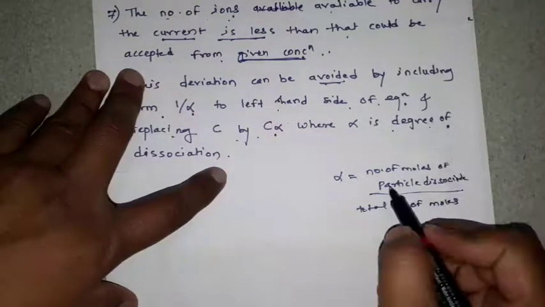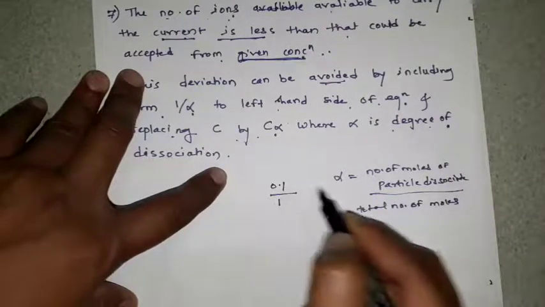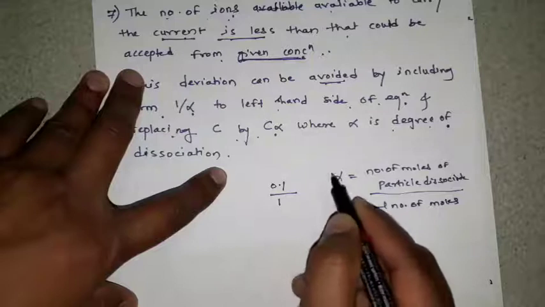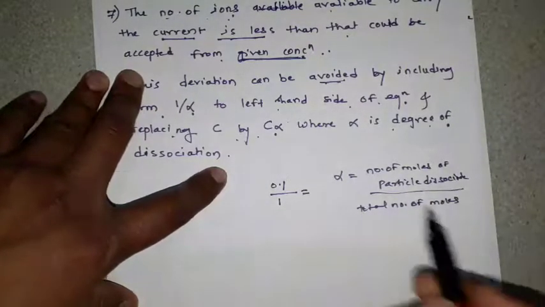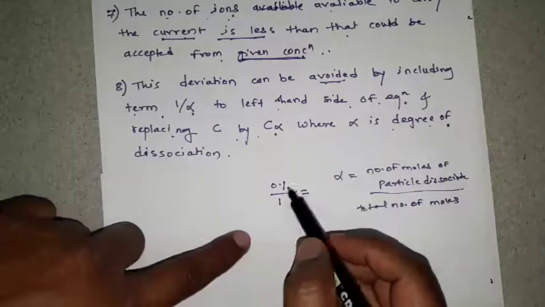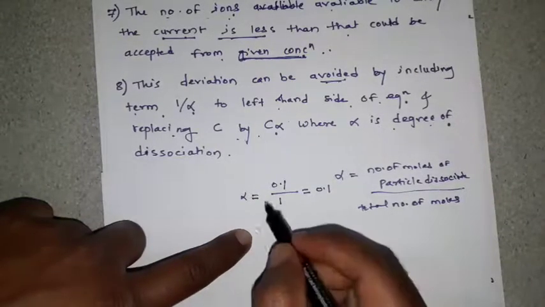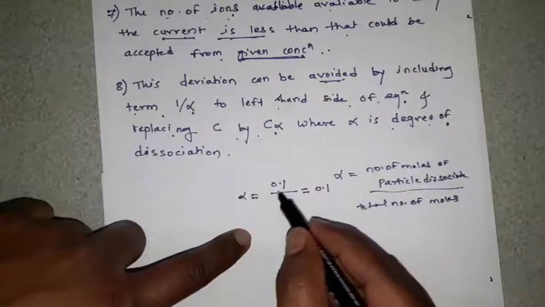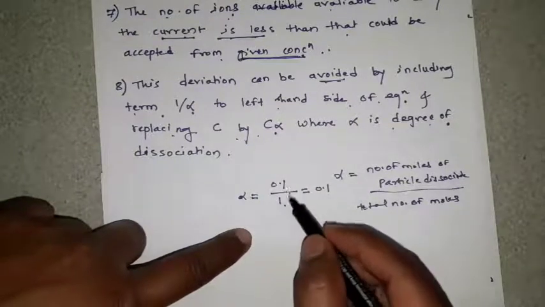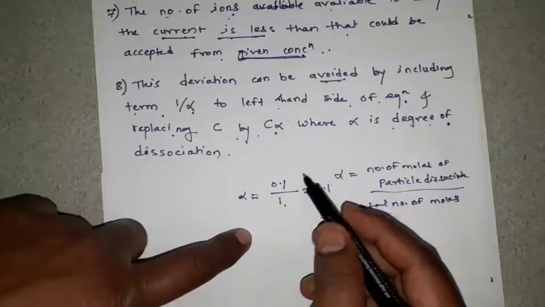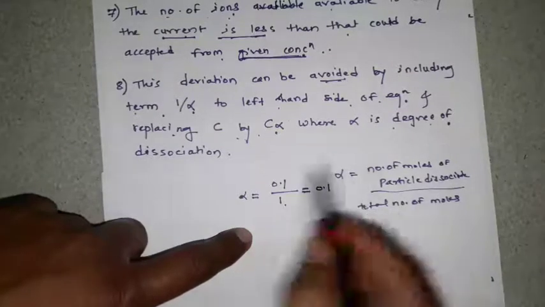That means suppose 1 mole is provided and out of that 1 mole 0.1 mole is dissociated, so the value of alpha will be 0.1. So how to calculate the alpha? Alpha is equal to 0.1 divided by 1, the total number of moles, and out of that 1 mole 0.1 will be dissociated in water or solvent, then you will get 0.1, that is the alpha value.